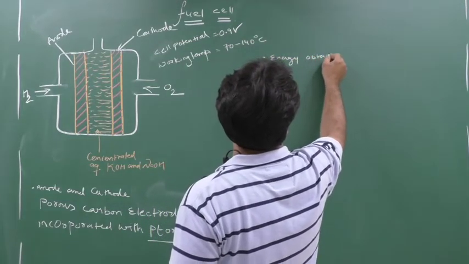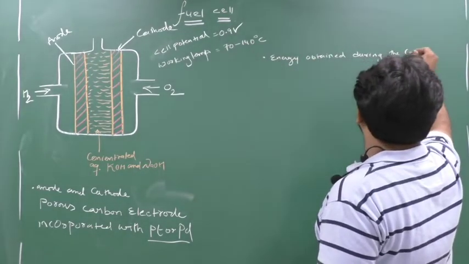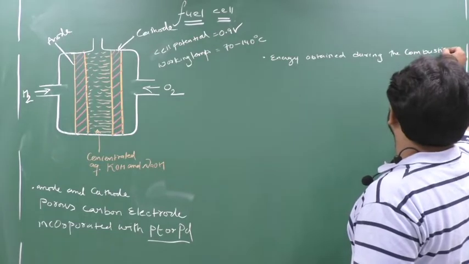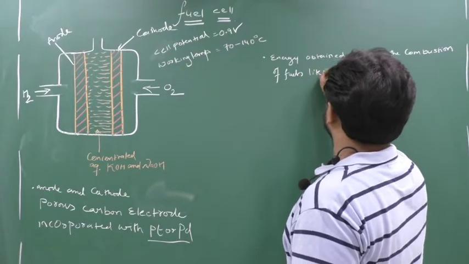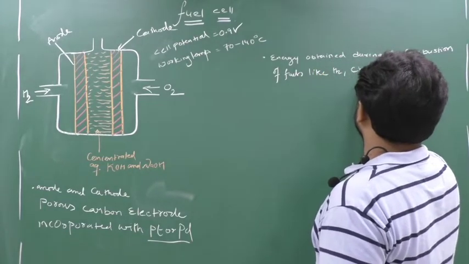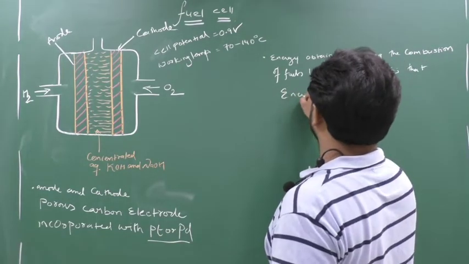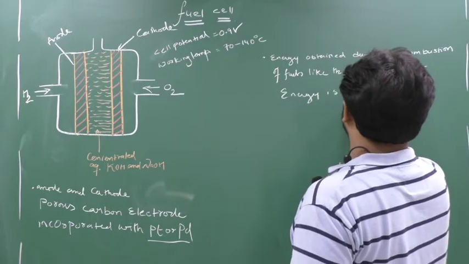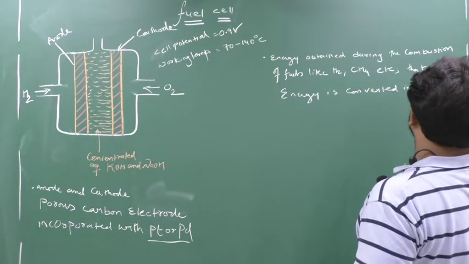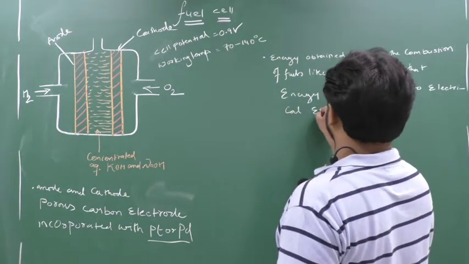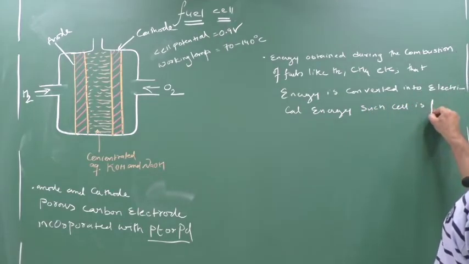So you can write the definition: the energy obtained during the combustion of fuels like hydrogen, methane, etc. That energy is converted into electrical energy. Such a cell is a fuel cell.